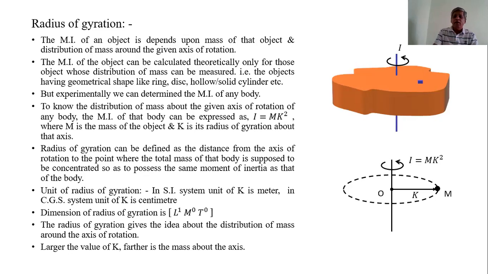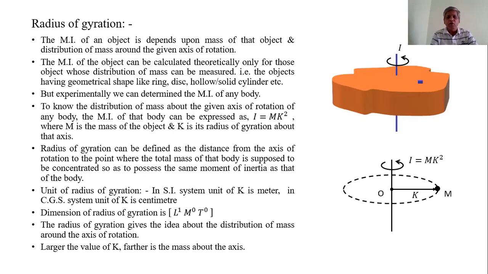That means like a ring, disc, hollow or solid cylinder, hollow or solid sphere, rod, etc. That means regular shapes, geometrical shapes, conical shapes, etc. But the moment of inertia of any shape cannot be found by using mathematical methods. For that purpose, we must use the experimental method.